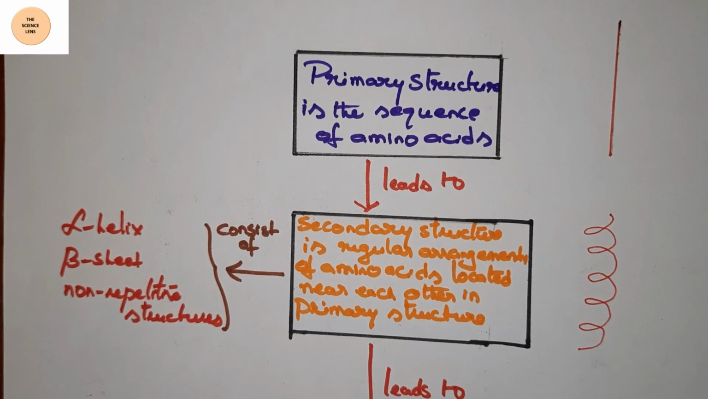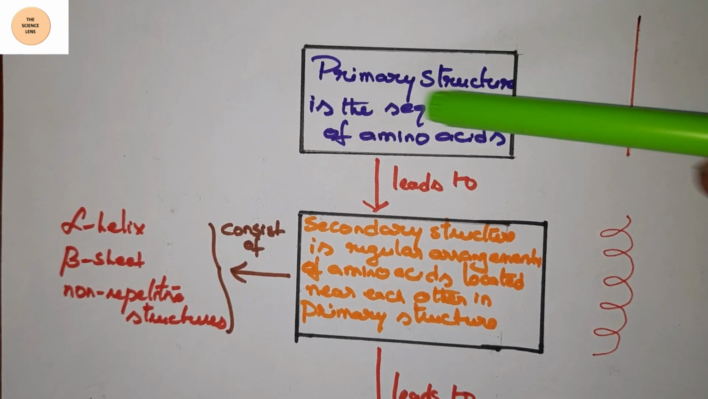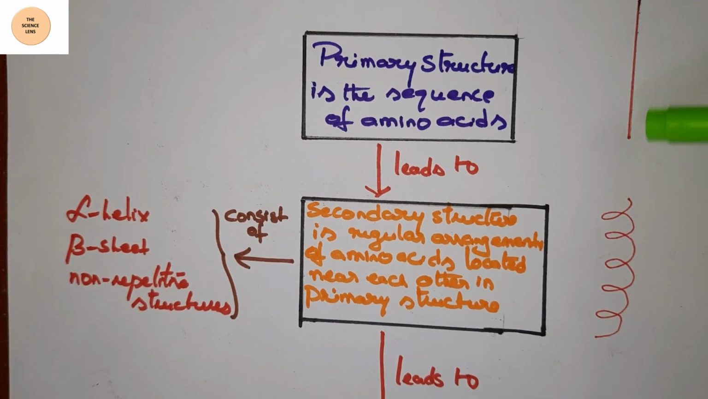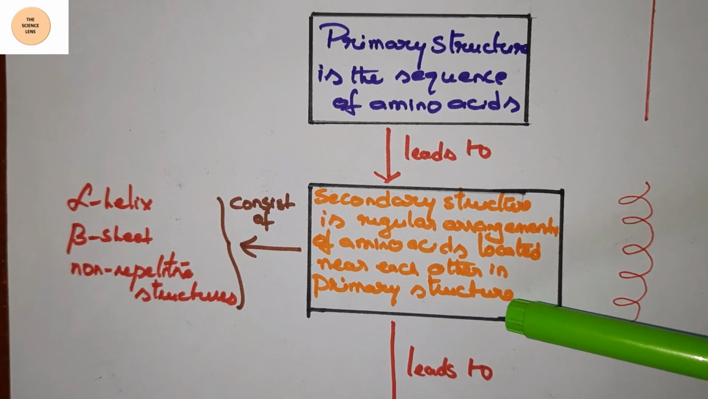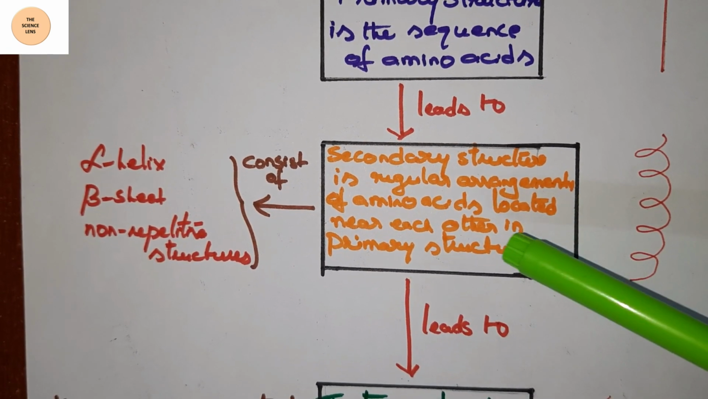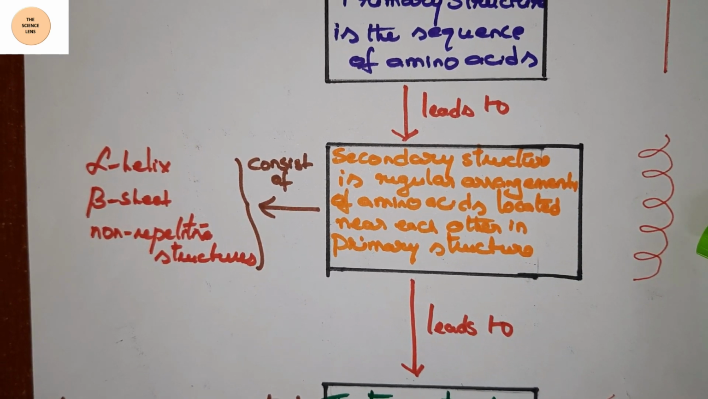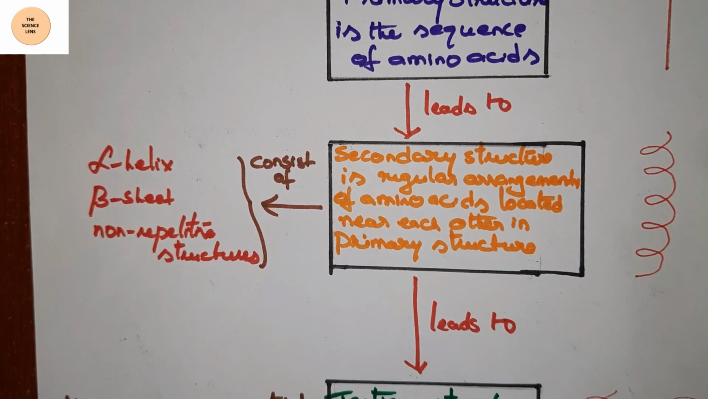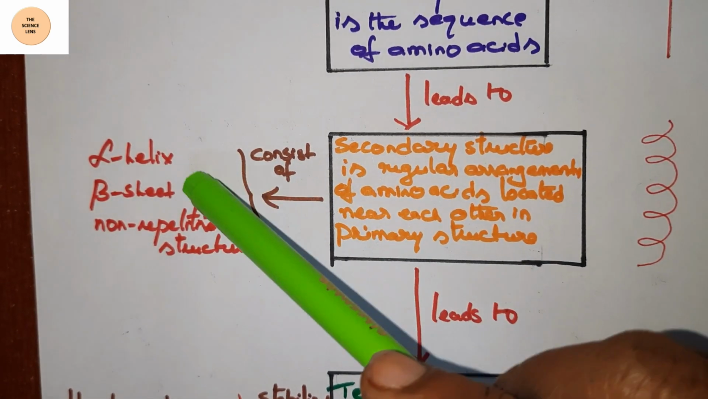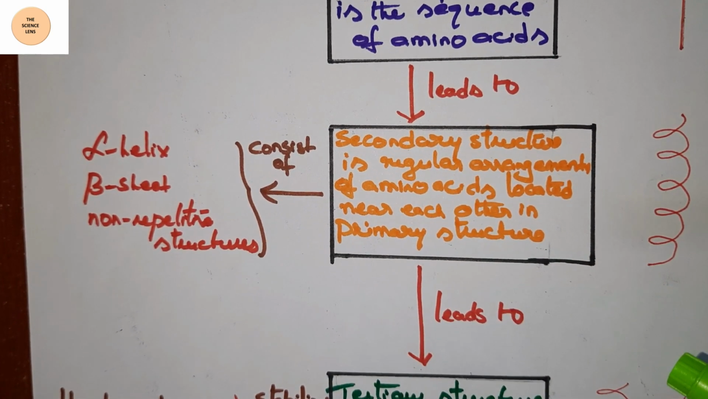So regarding the structure of proteins, the first one is the primary structure, which is the sequence of amino acids. We are going to get a linear chain as shown here. And the primary structure leads to secondary structure, which is the regular arrangement of the amino acids located near each other in primary structure. So we are getting this type of structure, alpha helix or beta pleated. So secondary structure consists of alpha helix structure, beta sheet and some non-repetitive structures also.